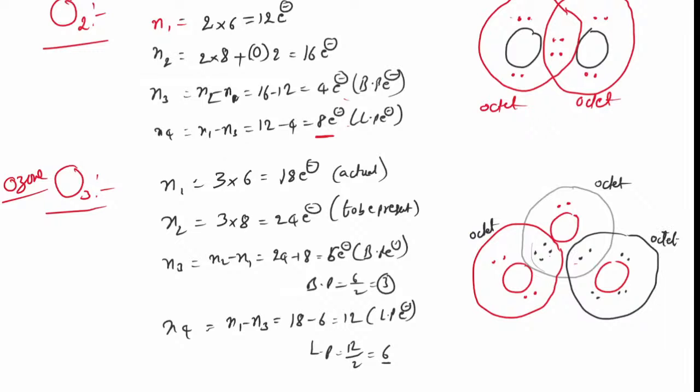Now if I write the molecule: O and O, with 2 lone pairs on each, and here is a bond, 2 bonds are there.